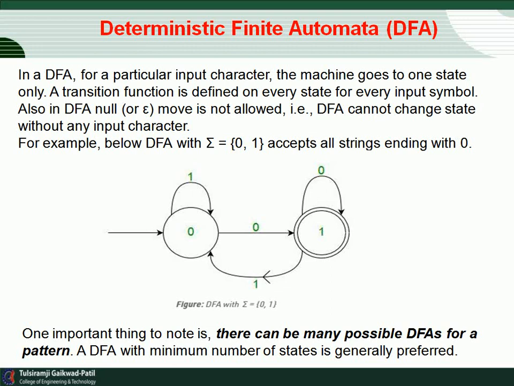So this is the machine we have designed for strings ending with 0. One important thing to note is that there can be many possible DFAs for a pattern. A DFA with the minimum number of states is generally preferred.